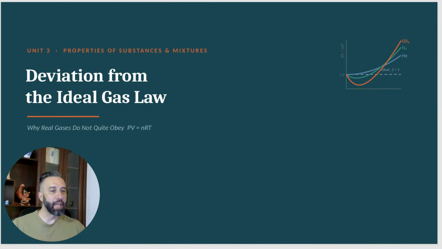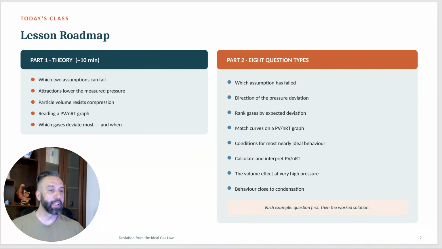Hello, everyone. Today we'll discuss deviations from the ideal gas law. As we previously mentioned, a gas is considered ideal if its particles have negligible volume, if their volume is zero, and if there are no interactions between particles except for a perfectly elastic collision interaction type. So there are no intermolecular forces, no attractive forces whatsoever between the particles.